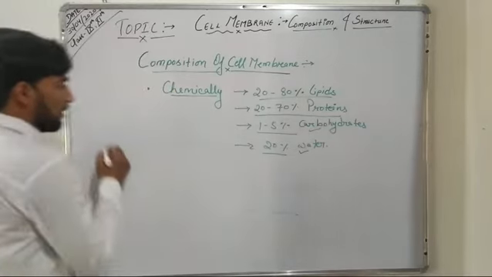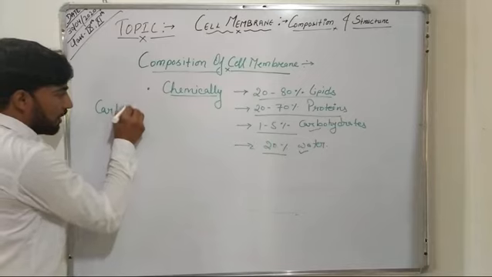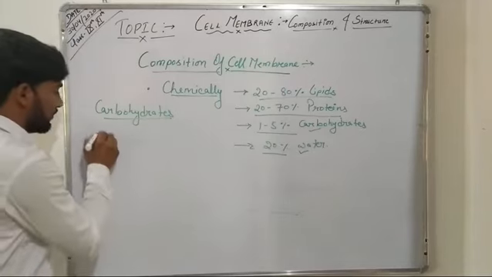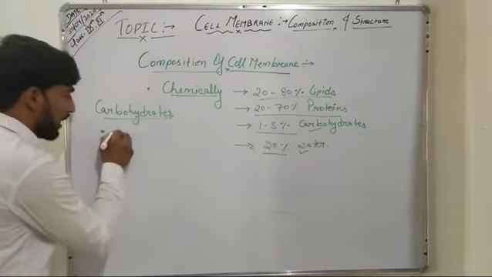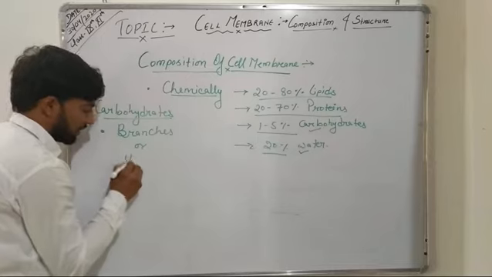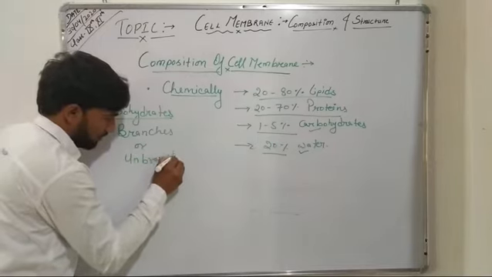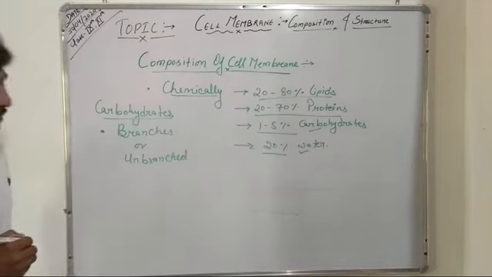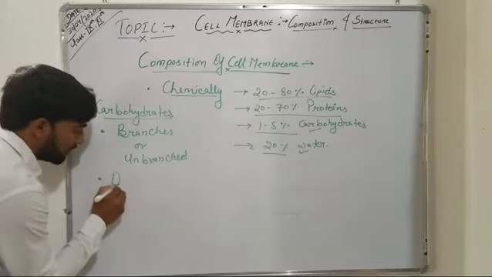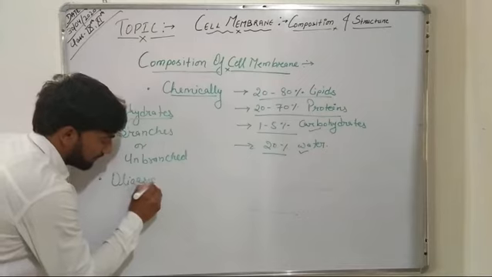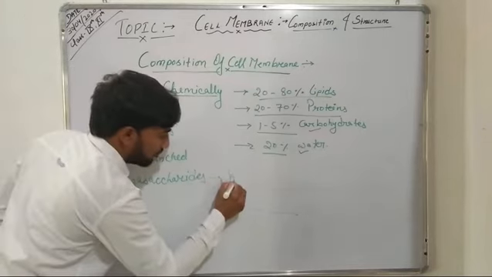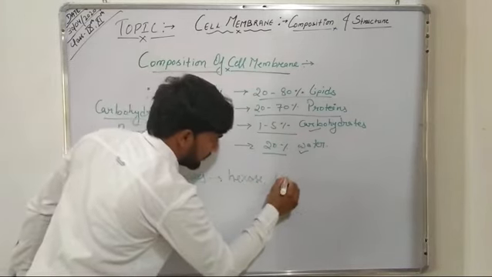So the carbohydrates first. Carbohydrates which are present in a cell membrane can be branched or unbranched carbohydrates, or they can be in the form of oligosaccharides, such as the hexose sugar, fructose.